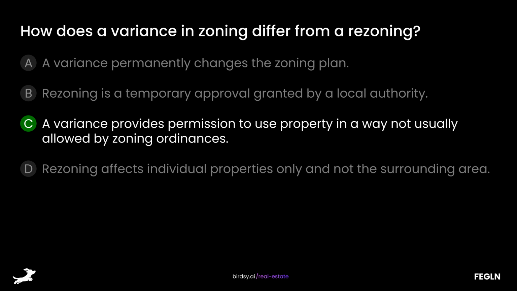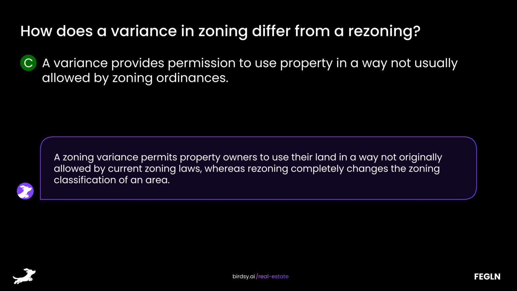The answer is C, a variance provides permission to use property in a way not usually allowed by zoning ordinances. A zoning variance permits property owners to use their land in a way not originally allowed by current zoning laws, whereas rezoning completely changes the zoning classification of an area.